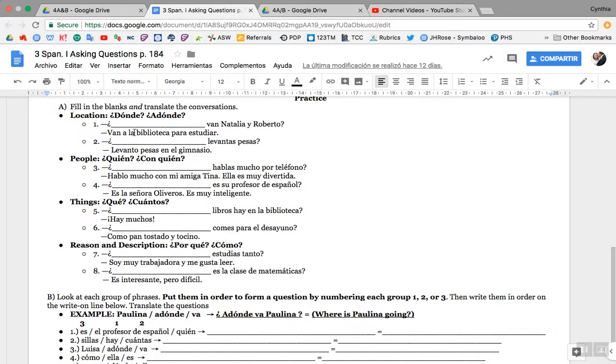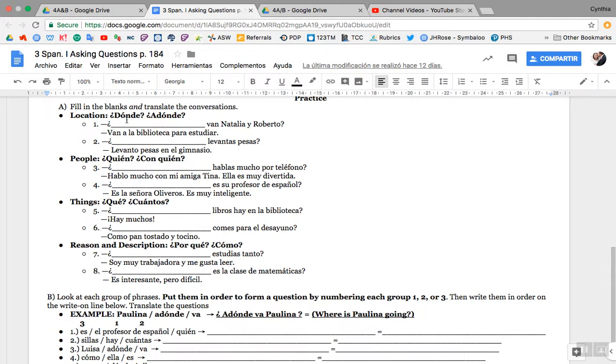And are you saying where something's at or to where something is going? ¿A dónde is to where? So, of course, the answer is ¿a dónde? Número dos, of course, it's ¿dónde? ¿Dónde levantas pesas? Levanto pesas en el gimnasio. Where do you lift weights? I lift weights at the gym.